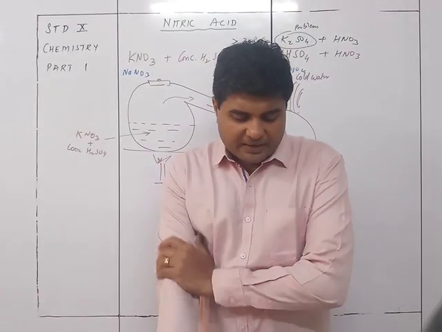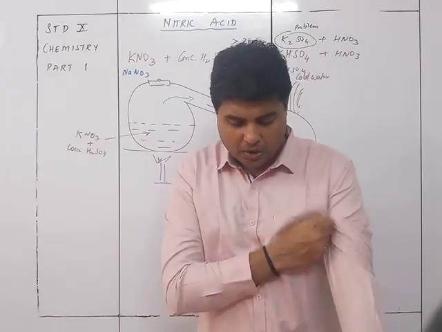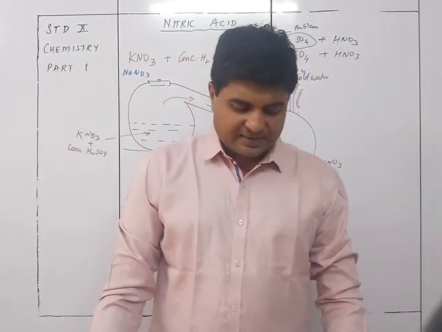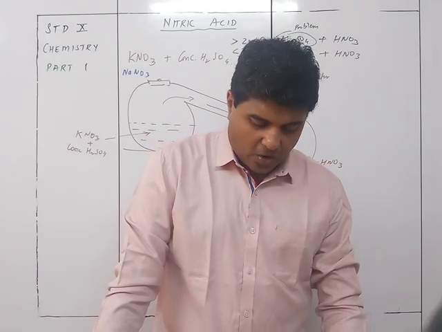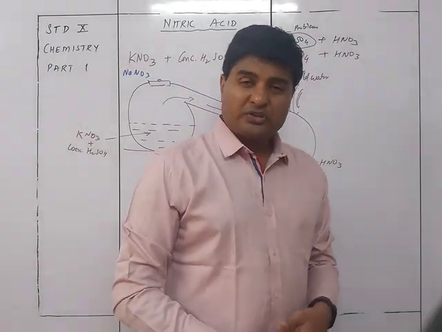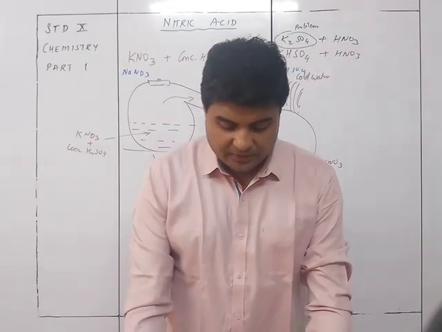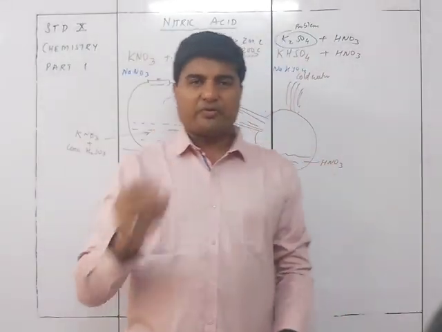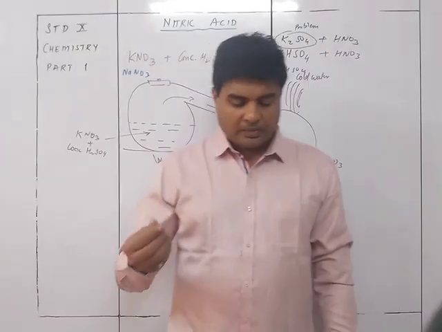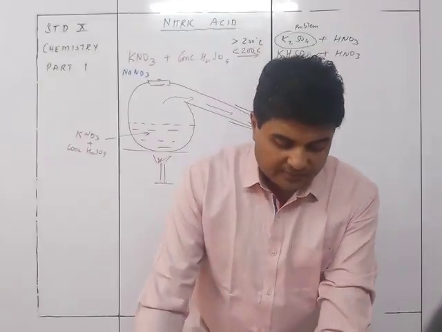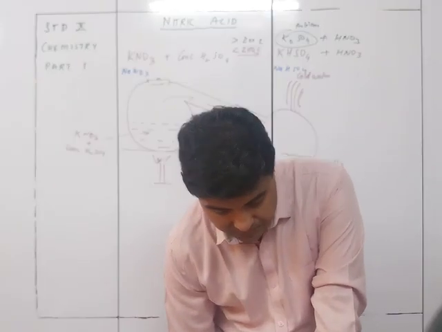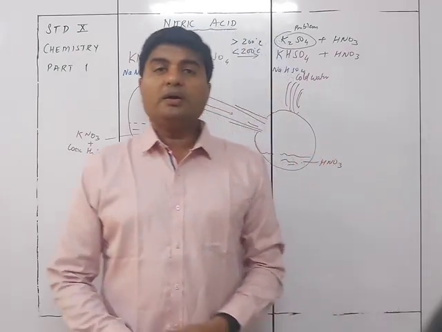Identification: the vapors obtained in the receiver, on heating alone or with copper turnings, evolve reddish brown fumes of nitrogen dioxide, which turns acidified ferrous sulfate solution brown, proving the vapors are of nitric acid. So this is a test: whenever you have certain amount of copper turnings added to this, the vapors obtained in the receiver, on heating alone or with copper turnings, will evolve reddish brown fumes.